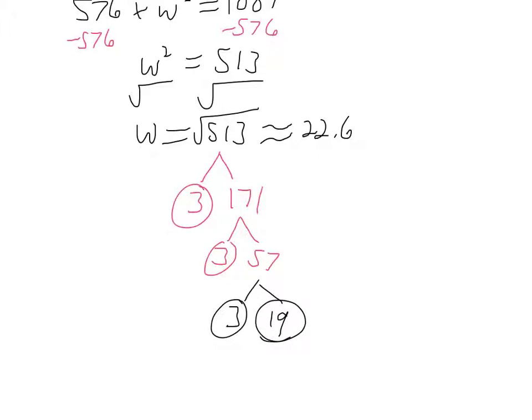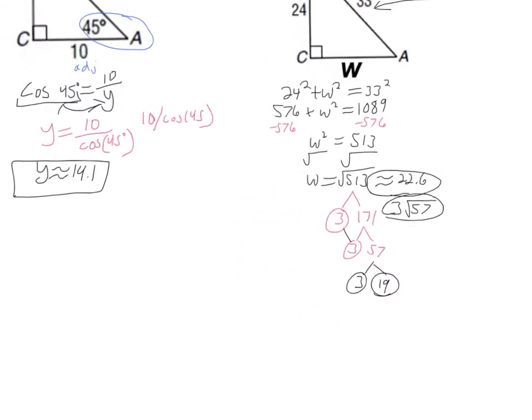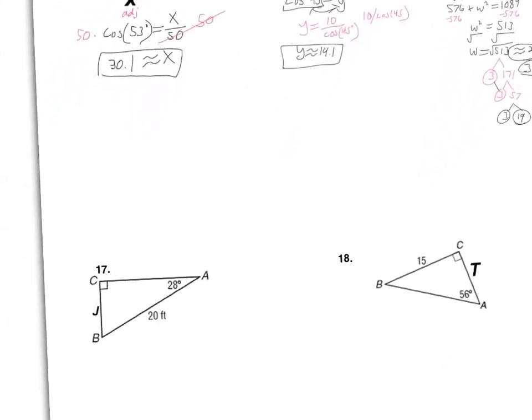So we have one pair of 3's. That's going to make it outside the radical. And then the 3 and the 19 multiply back together. Actually, I already know that's going to equal 57 because that's where they came from. So w equals these. And if you can give an exact answer, that's best. We round it also, because that's a good idea to do as well, but you should be able to give both. All right, let's keep going.